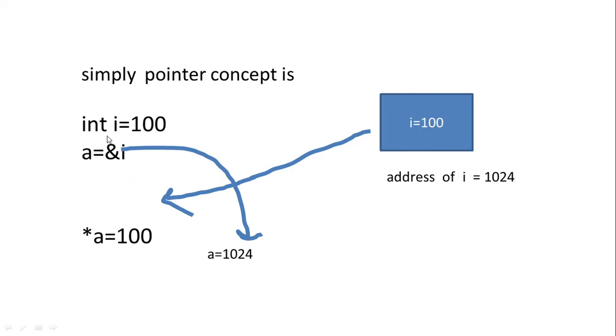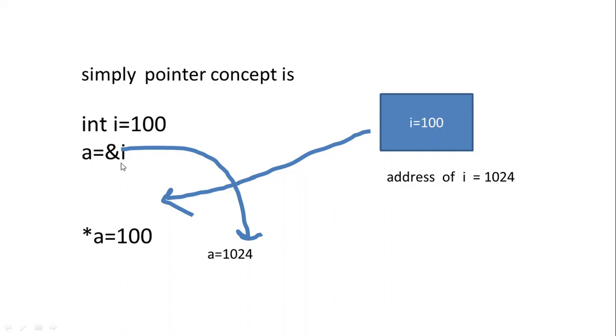For example, int i equal to 100 and a equal to address of i. This & operator gives the address. That means i has the value 100, and let's suppose the address of i is 1024. There is no special sense in this value; we are just assigning 1024 as the address of i, and i has the value 100. Now a contains the value 1024.